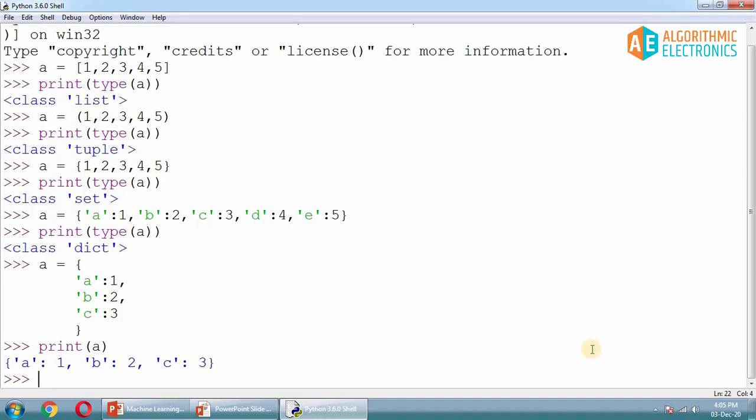Now why use a dictionary? For example, I have a student as a dictionary variable.